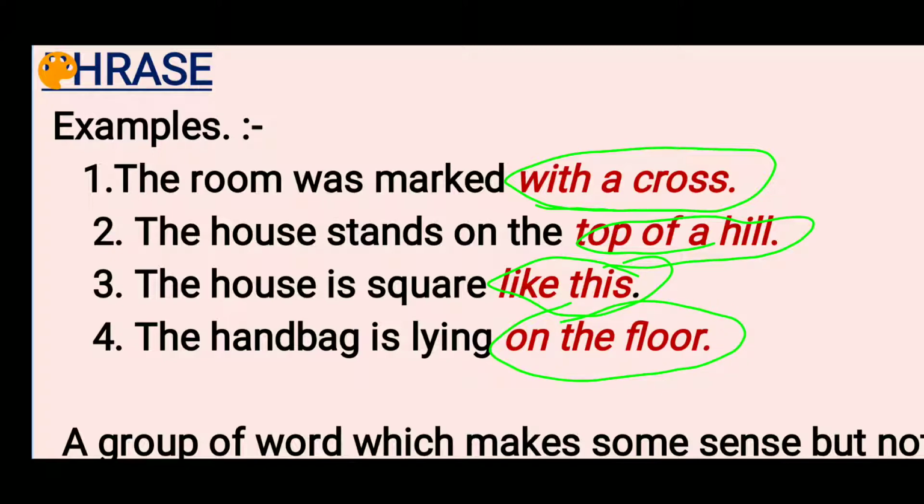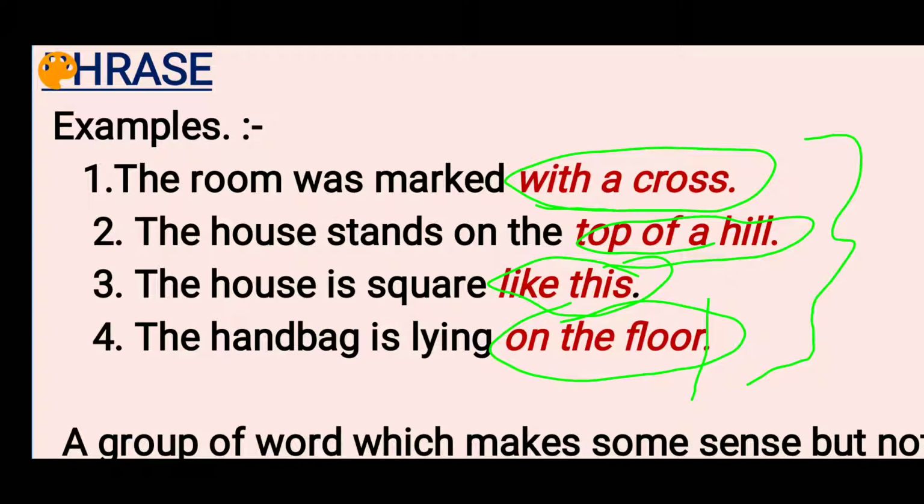Now look at this group of words. These groups of words are giving us some sense, but not the complete sense. So such groups of words which give us some sense but not complete sense are called phrases.